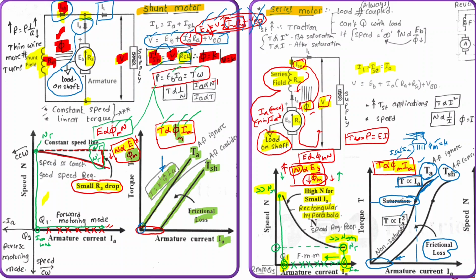So in the case of a shunt motor, the speed curve is a horizontal line. In the case of a series motor, the speed curve is a rectangular hyperbola. In the case of a shunt motor, the torque curve is linear. In the case of a series motor, the torque curve is parabolic before saturation and linear after saturation. These four curves are very important for the series motor and for the shunt motor.